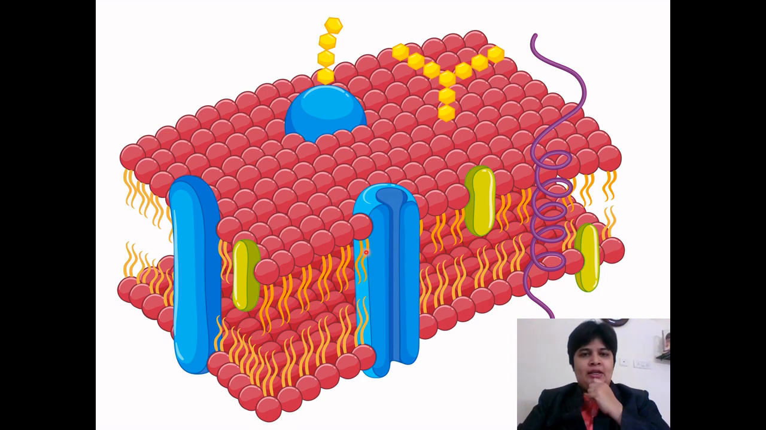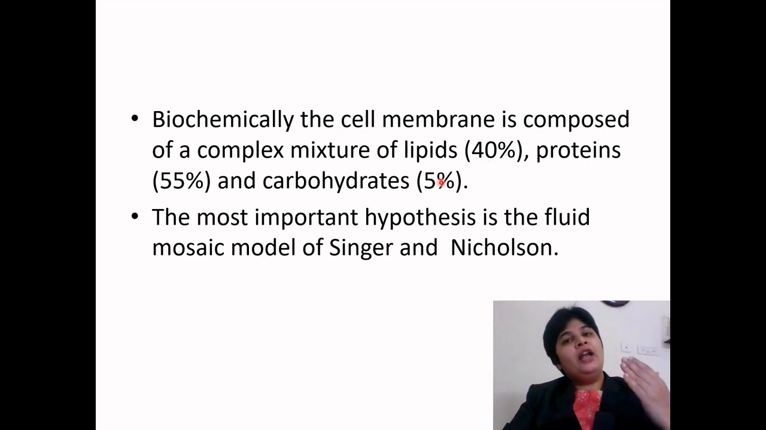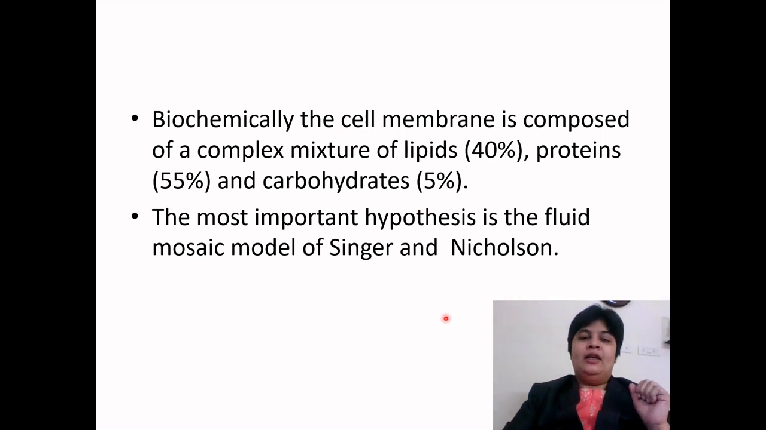This is a lipid bilayer made of mostly phospholipid. This is a channel protein, a through-and-through transmembrane protein. This is an integral protein, through and through again. This is a peripheral protein, mostly extrinsic type, with a receptor. Carbohydrate is on top. So basically, the biochemical structure is a mixture of lipid 40%, protein 55%, and carbohydrate 5%.